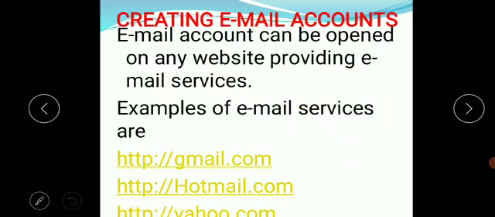Now let's discuss creating an email account. An email account can be opened on any website providing email services. Some of the email service providers are gmail.com, hotmail.com and yahoo.com.